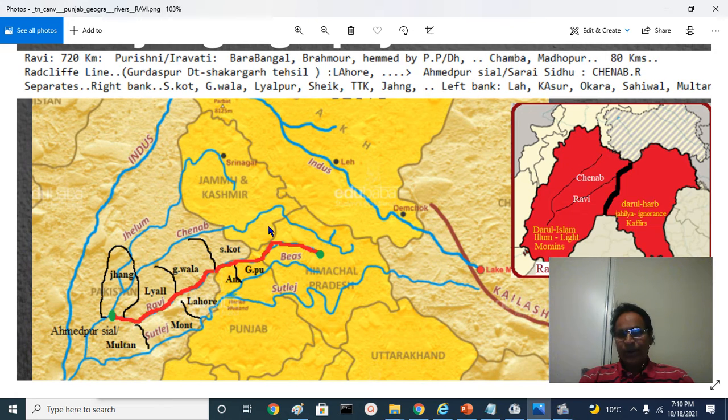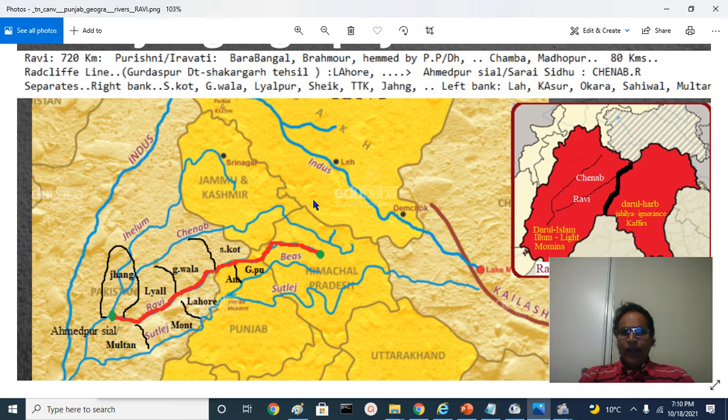That is the other part we'll talk about. So the Ravi river is hemmed in on the northern side by the Panjal mountains, which are the principal mountains in Kashmir. They form the western side of the Kashmir valley. The eastern side is the Himadri mountains or Greater Himalayan mountains.